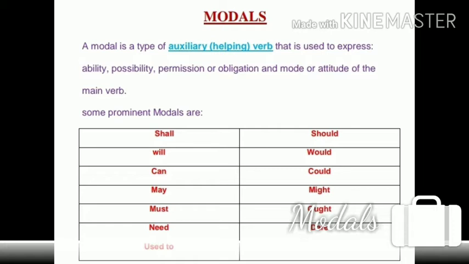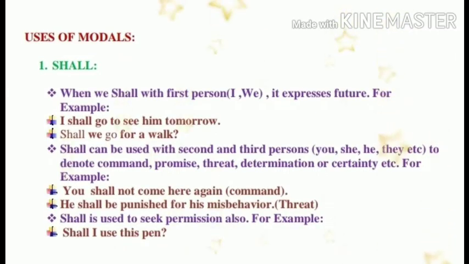What is a modal? A modal is a type of auxiliary verb. Auxiliary means helping verb that is used to express ability, possibility, permission or obligation and mode or attitude of the main verb. So we have some prominent modals here, that is shall, should, will, would, can, could, may, might, must, ought to, need, dare and used to, etc. These are some prominent modals, and in our today's class we will discuss shall, should, will, would and can, could. So let's start. Firstly, we will discuss the use of shall.